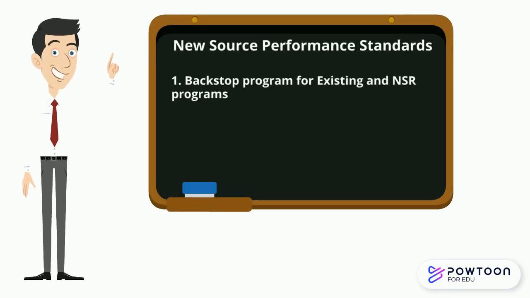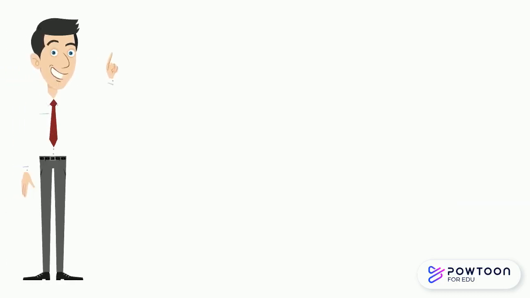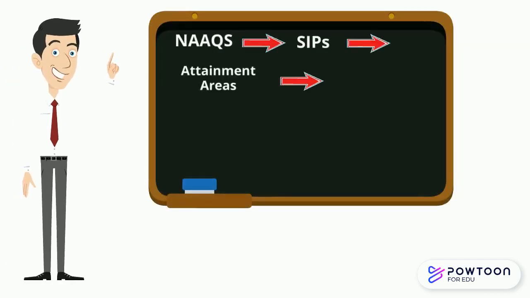This means that as the state writes permits for existing and NSR sources, if any of those sources also happens to have an EPA-developed NSPS emission limit, then the state must not impose a limit that is any less stringent than the NSPS limit. Let's move on to the attainment side, which is easier to understand.